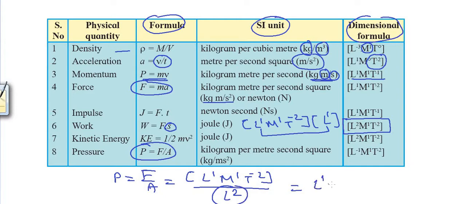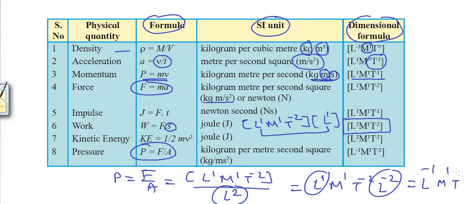So that is L raised to 1, M raised to 1, T raised to minus 2 into L raised to minus 2. Now L raised to 1 into L raised to minus 2, 1 minus 2 is minus 1. So L raised to minus 1, M raised to 1 and T raised to minus 2. These are the dimensions of pressure. See here, L raised to minus 1, M raised to 1 and T raised to minus 2.